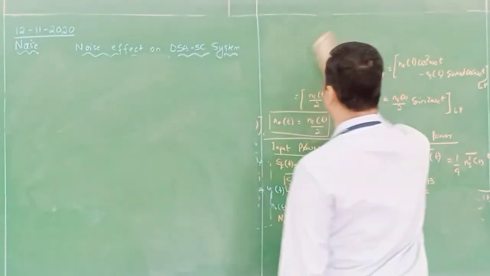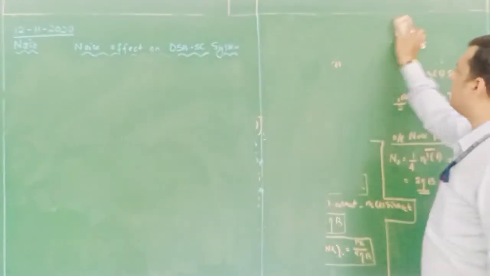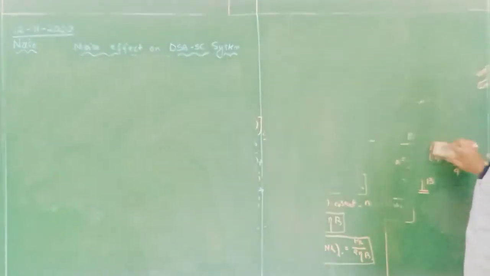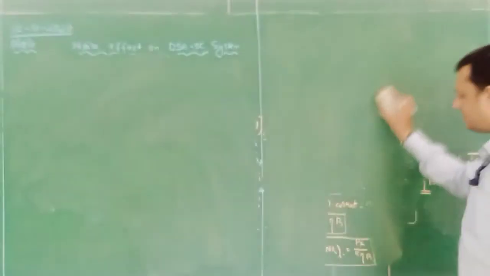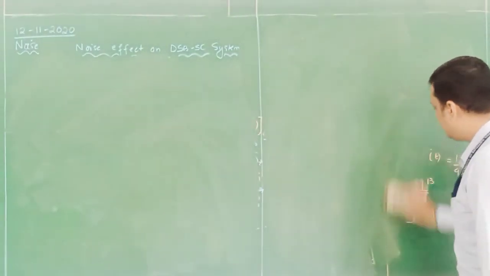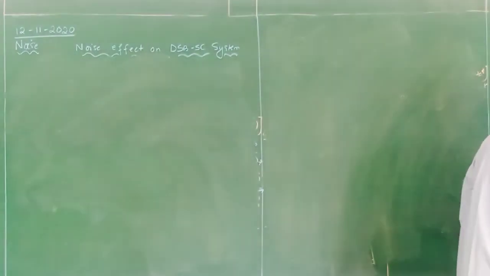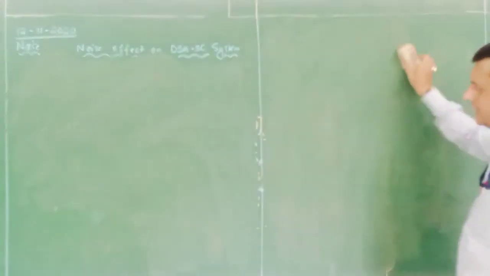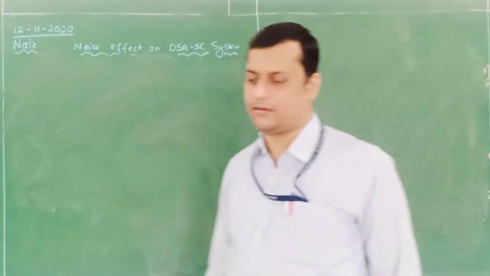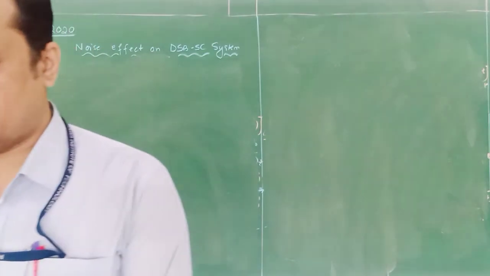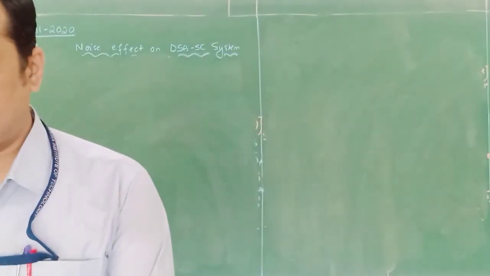Now we will discuss the SSBSC signal. Now in SSBSC, the bandwidth in which the noise will affect is only B, or you can say fm, any of these factors. Okay. So again we will see step by step relations.